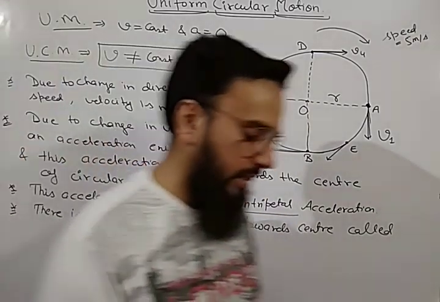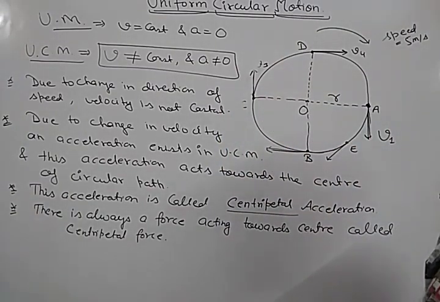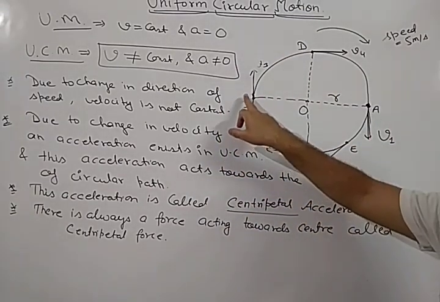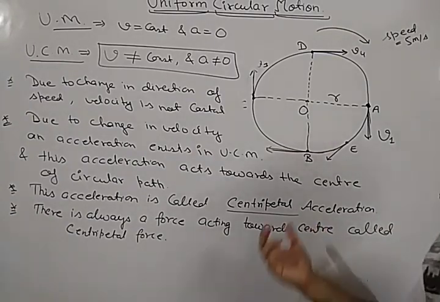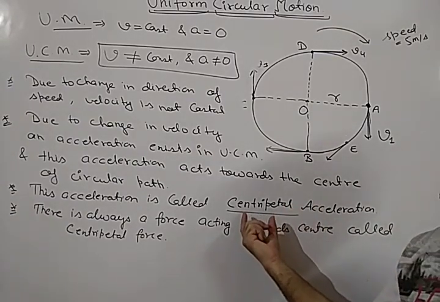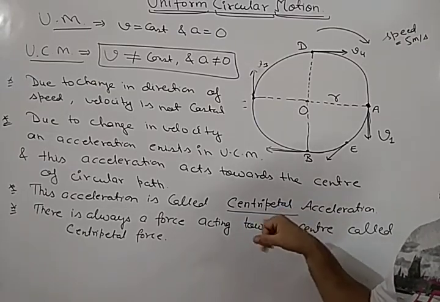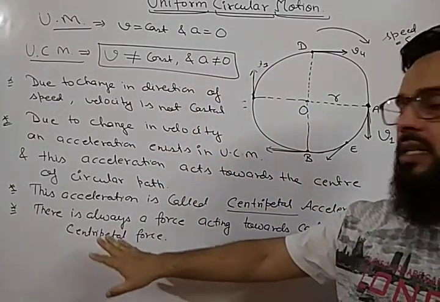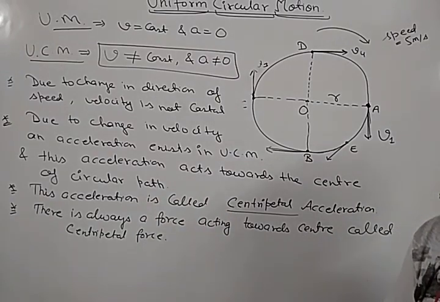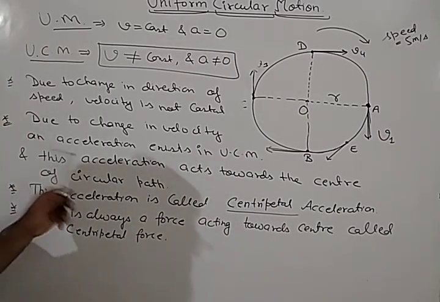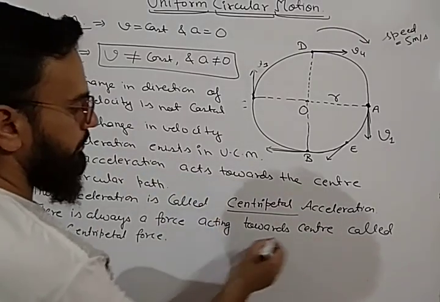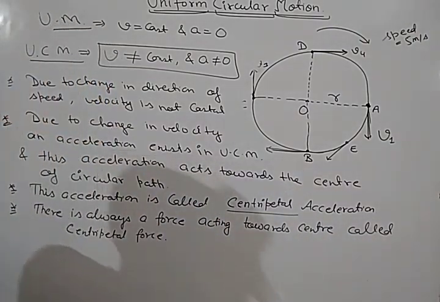Because when you study Newton's laws of motion in your next chapter, the cause of acceleration is a force. Whenever there is a force, only then will there be an acceleration. So here an acceleration is coming, centripetal acceleration. So what is the cause of this acceleration? That will be a force which will be known as centripetal force. Okay. So note it down. All these points you have to remember. Very important points are these. You should learn and remember all these points. So this is called centripetal force.